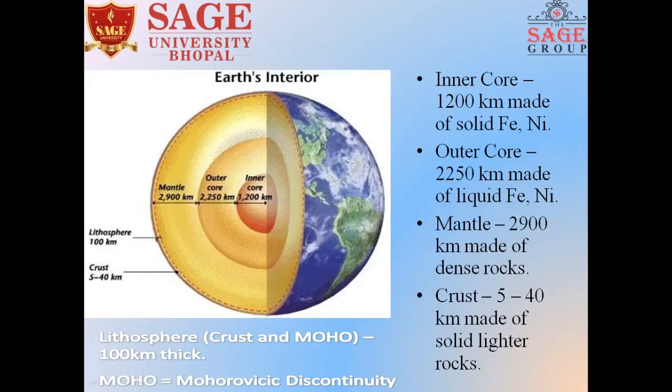This is the section of Earth, which consists of inner core, outer core, mantle, and lithosphere. The inner core is made up of solid iron and nickel, and is about 1200 kilometers. Then the outer core, made up of liquid iron and nickel, is about 2050 kilometers. Then the mantle is made up of dense rock, and it is about 2900 kilometers. Then the lithosphere, which is about 100 kilometers. Here is also the crust, which is about 40 kilometers and made up of solid lighter rock.